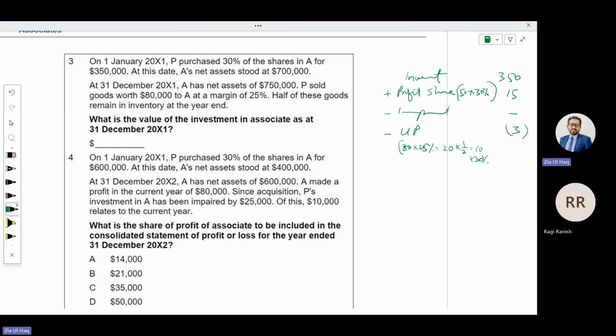That you need to limit. What's the value? So 362,000 is the answer. The same treatment applies with unrealized profit in a subsidiary as well.